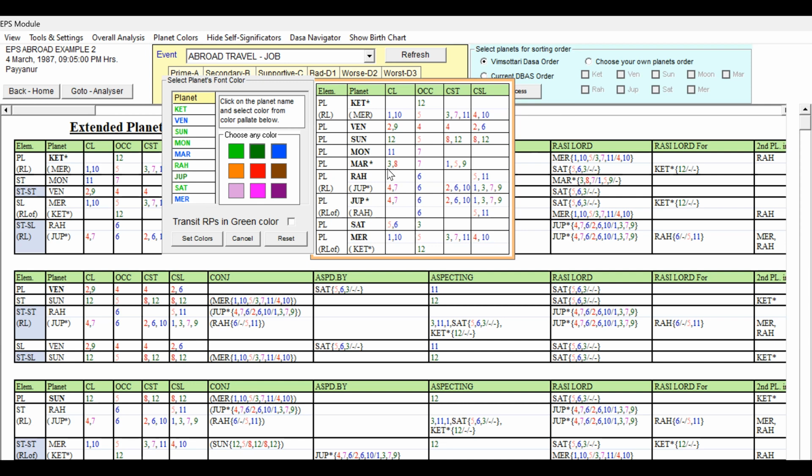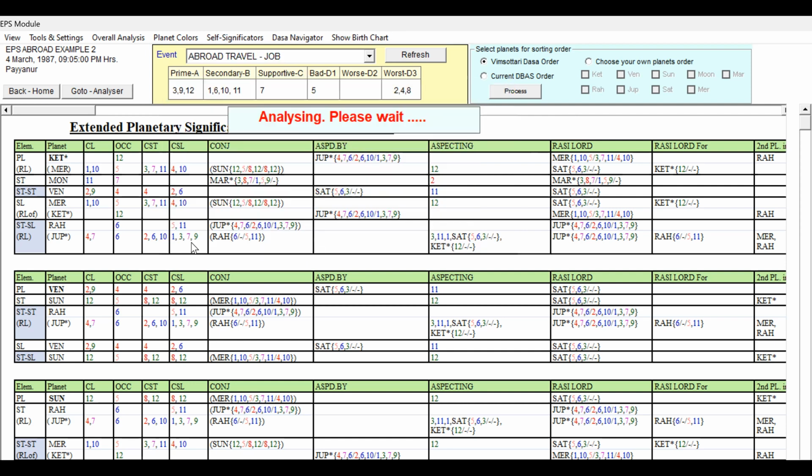Light green also we can give it. Because of the eighth lord, I have not given that. So Mars also we can give light green to differentiate between Mercury. But anyway, when we are going to study level wise, then we will be able to understand, right? EPS table. Now let me select set colors and let us go to the EPS table home page, and we'll check the destiny planets and also the dasa periods.